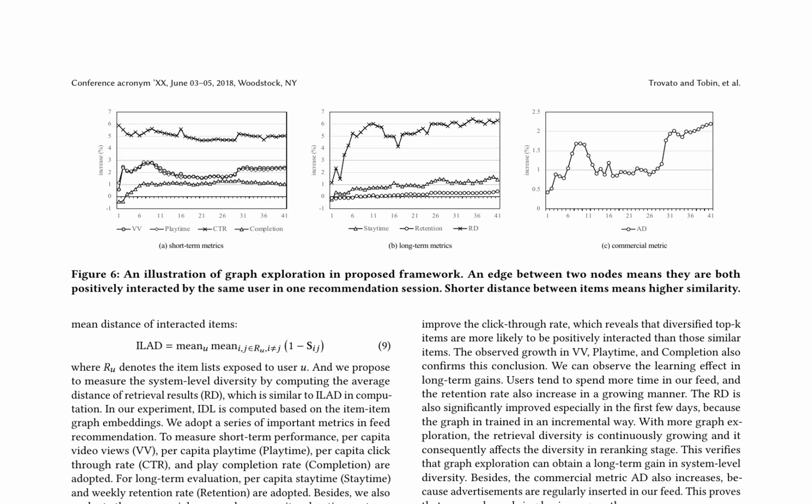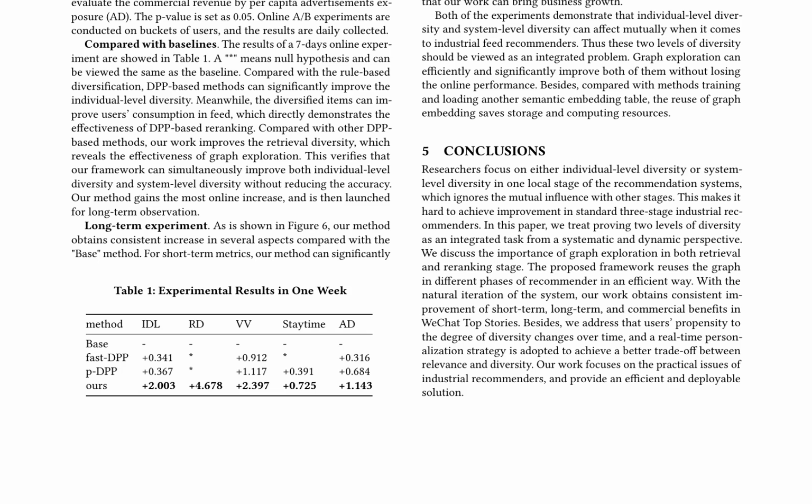The paper emphasizes the dual significance of individual-level and system-level diversity in recommendation systems, demonstrating how these two aspects interact across different stages of the system. It introduces a novel framework that reuses graph exploration throughout various phases of the recommender, leading to consistent enhancements in short-term, long-term, and commercial benefits. This proposed method incorporates a real-time personalization strategy to balance relevance and diversity, making it efficient and deployable for industrial